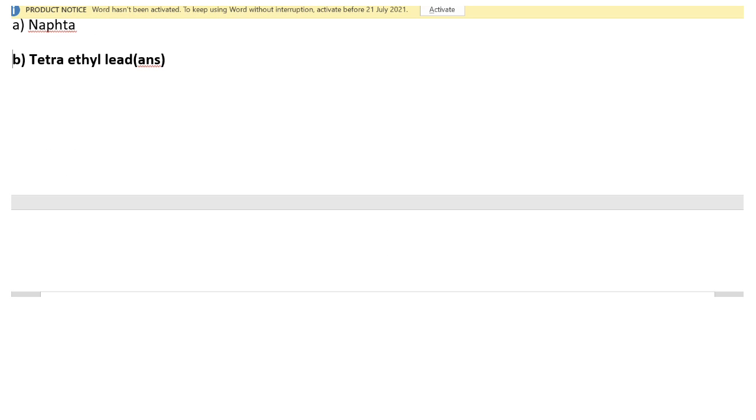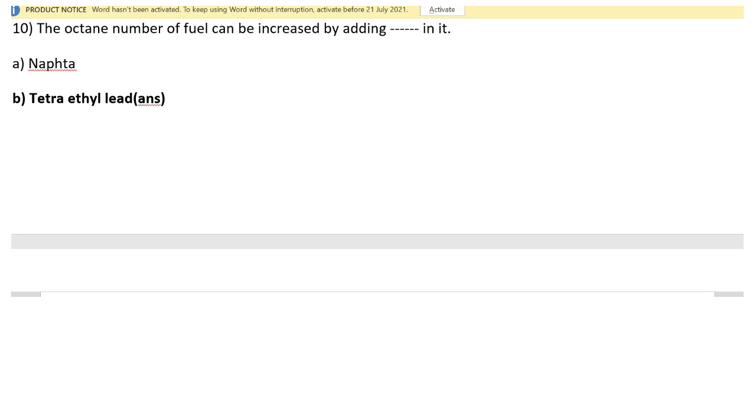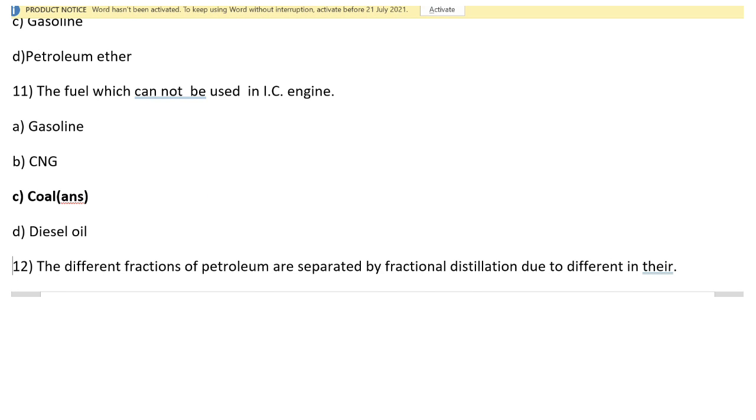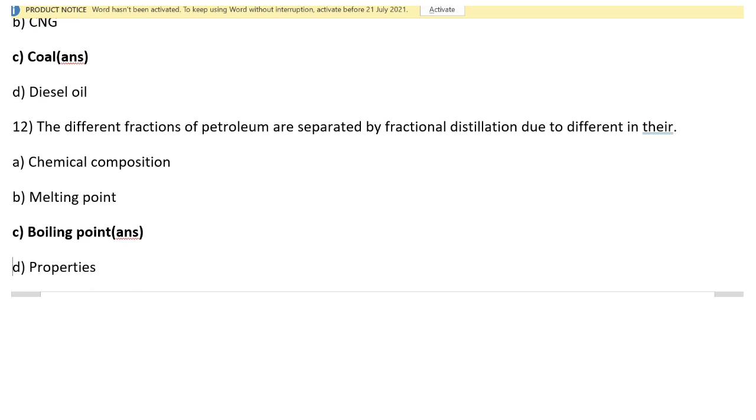The octane number of a fuel can be increased by adding which chemical to it? It is increased by adding tetraethyl lead, that is TEL. Then question number 11: the fuel which cannot be used in an IC engine is coal.